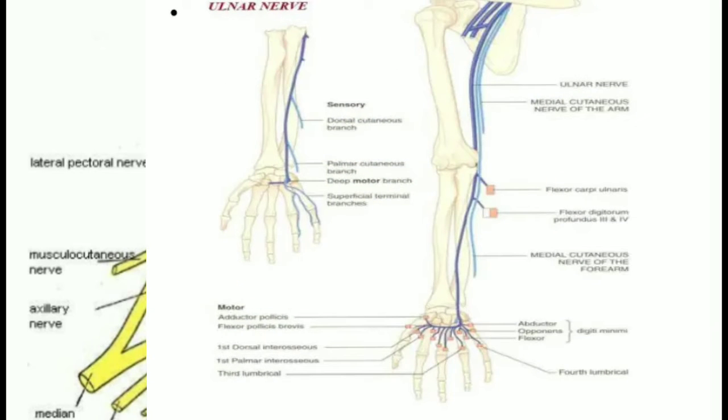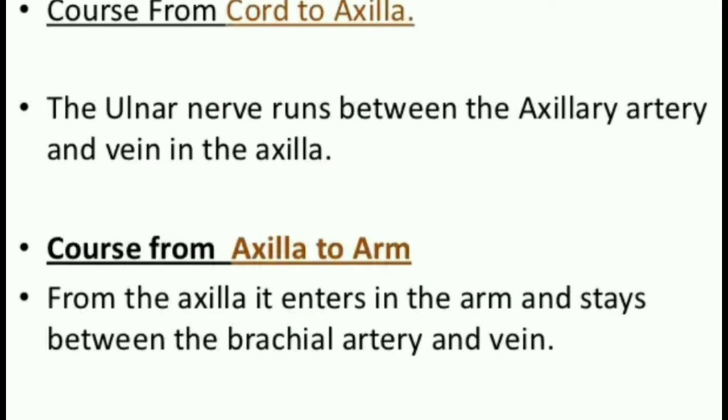In the arm, the ulnar nerve runs medial to the axillary artery and subsequently the brachial artery, along the coracobrachialis muscle in the anterior compartment of the arm, and it descends along the medial aspect of the arm, that is medial to the biceps brachii and medial to the brachialis muscle. In the middle of the arm, the ulnar nerve pierces the medial intermuscular septum and heads posteriorly, where it lies in close proximity to the humerus and to the medial head of the triceps brachii muscle and tendon, in the lower part of the arm.